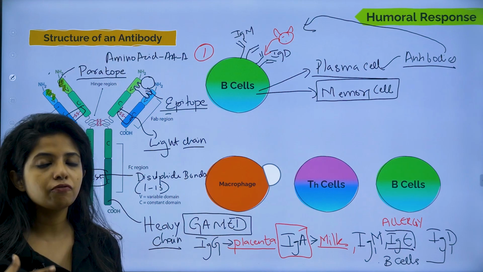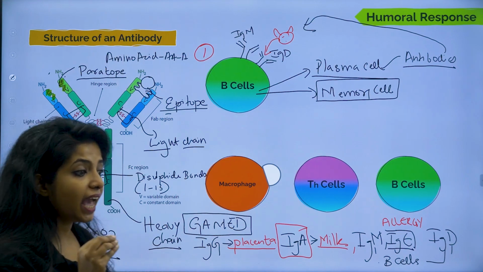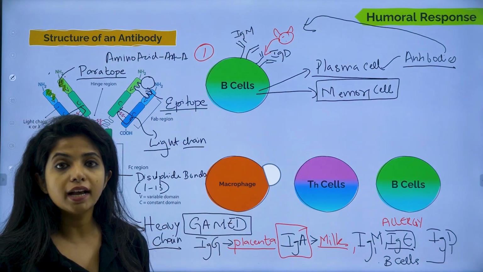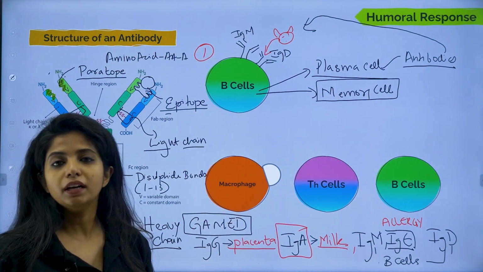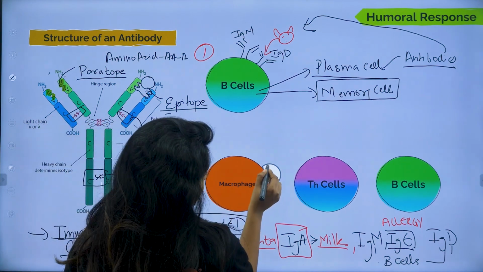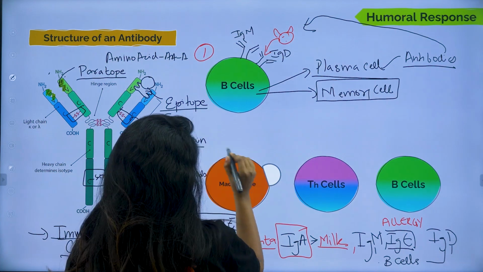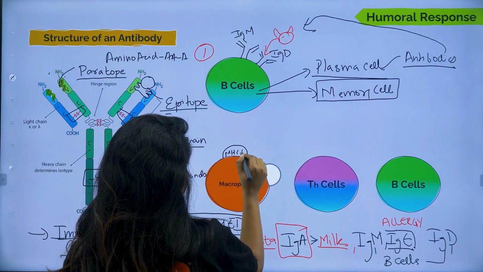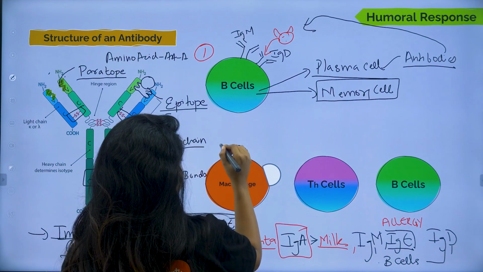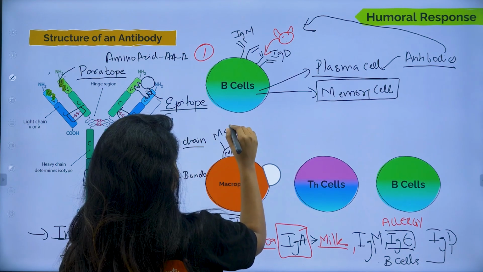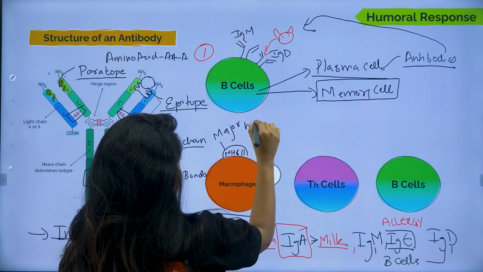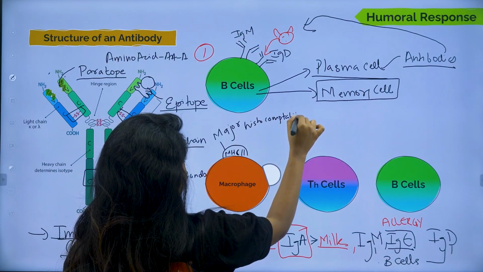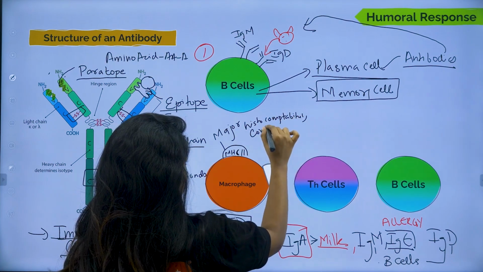You remember they were doing phagocytosis. Now they have a very important protein at their top, which is known as major histocompatibility complex, MHC. I'll make one over here, MHC2. What is it known as? Major histocompatibility complex.